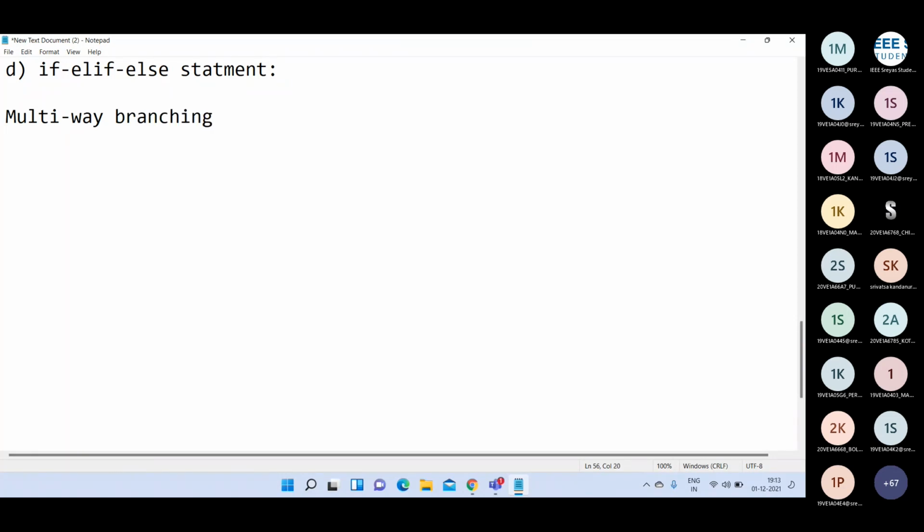When there are multiple options, and among them you want to select only one option, you have to go for the if, elif and else statement.